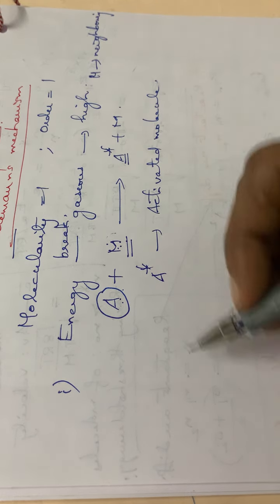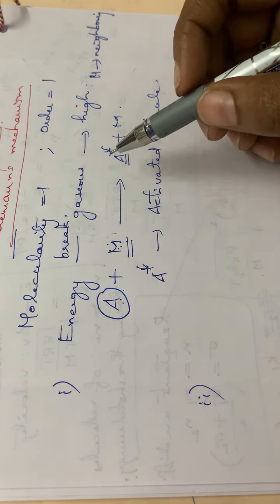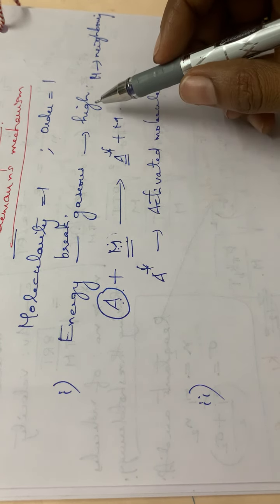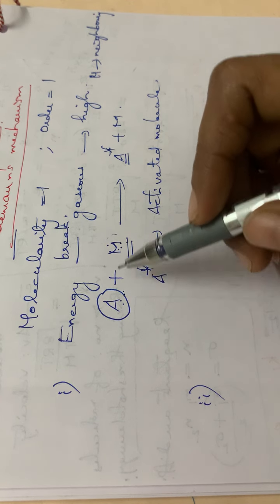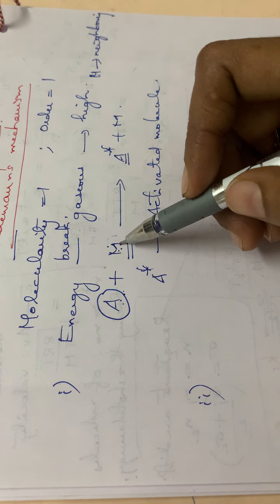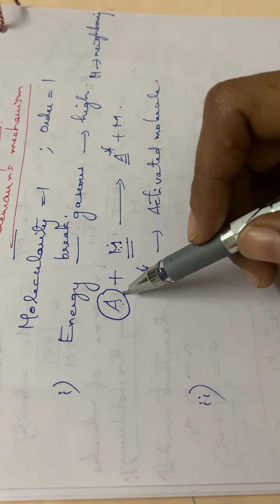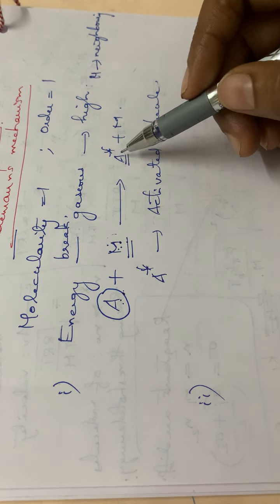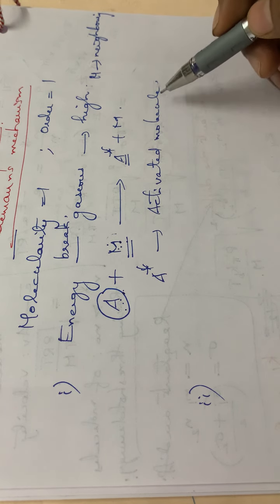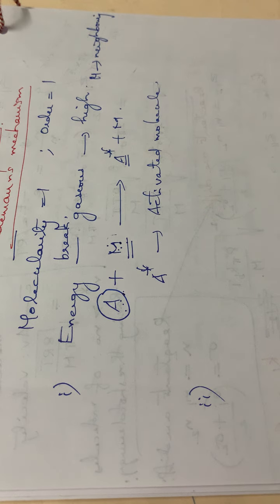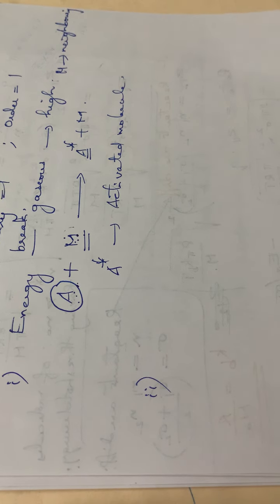Then that is the first point. The energy required to break the bonds present in a gaseous molecule is very high, and also the gas molecule A, on collision with its neighboring molecule M, will acquire some amount of energy, and this A will be converted to A star. A star means the activated molecule, where M is the neighboring molecule. So that is the first point.